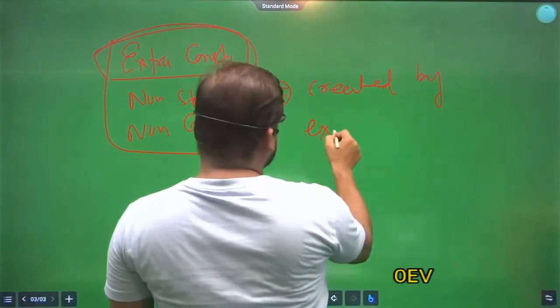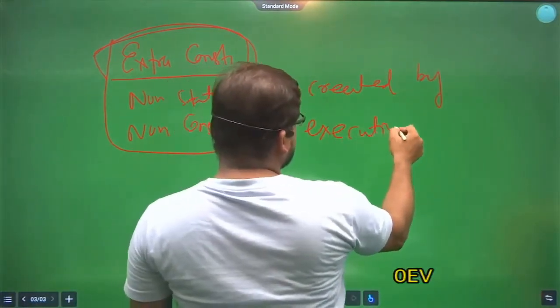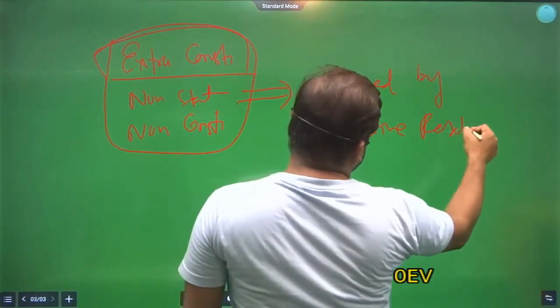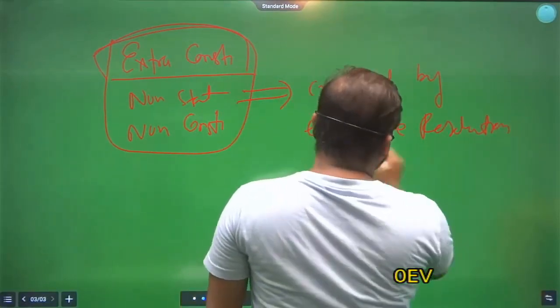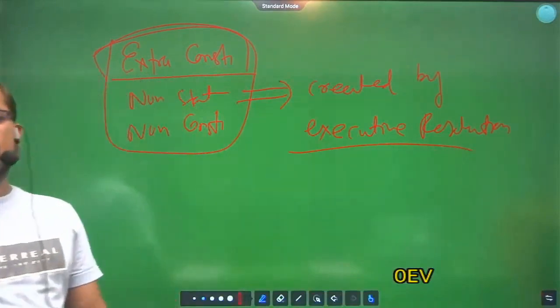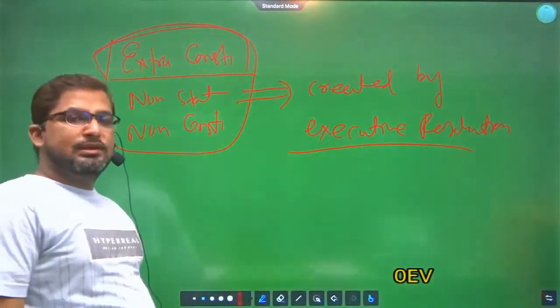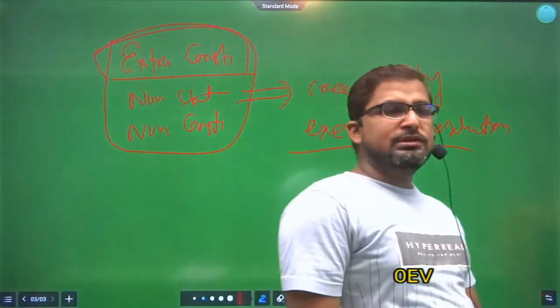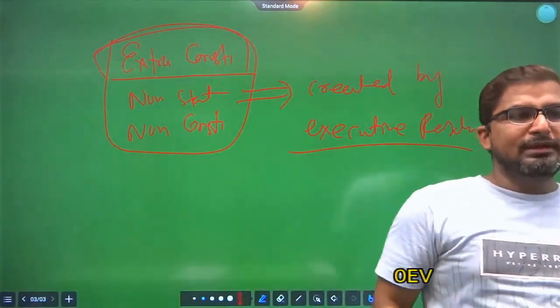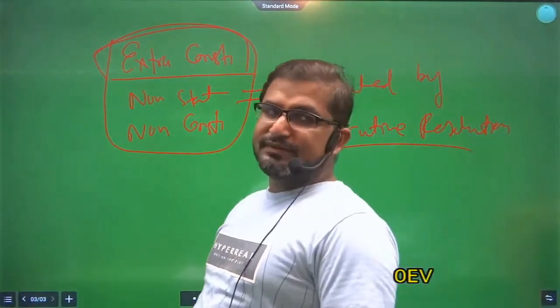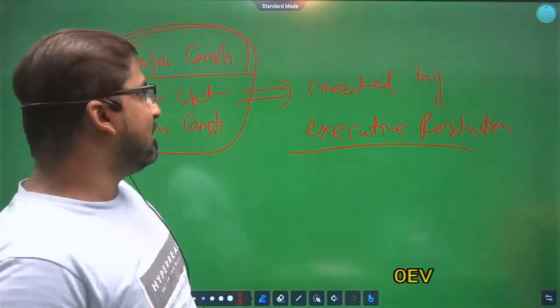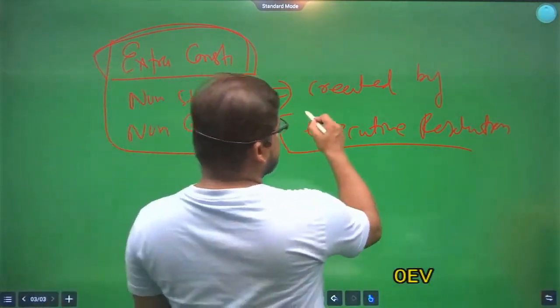Created by executive resolution. Clear? Means those bodies which are neither given in the constitution nor created by any act of parliament or any act of state legislature, but are created by executive resolution.